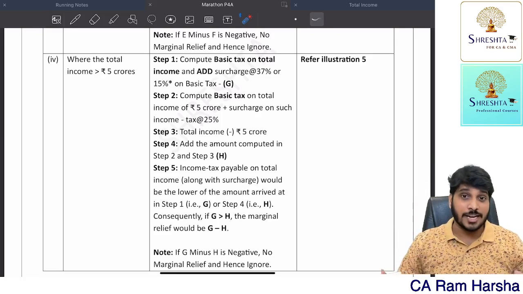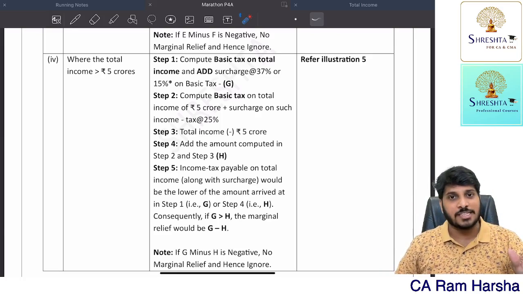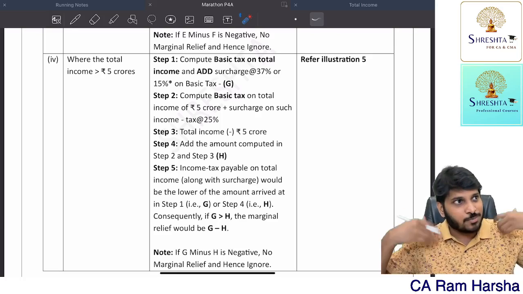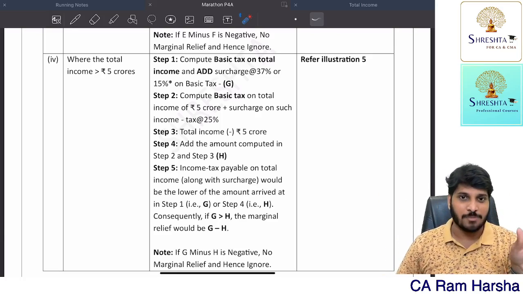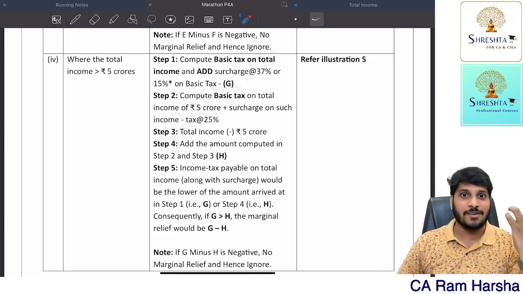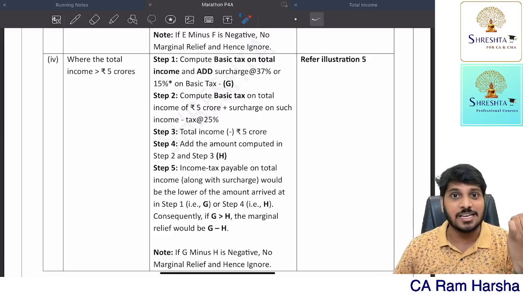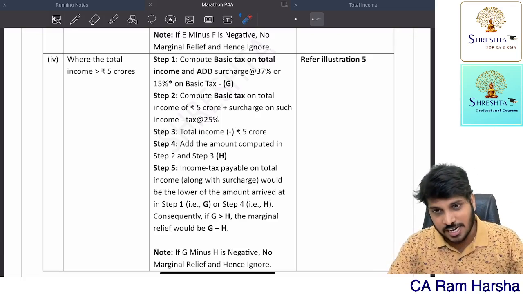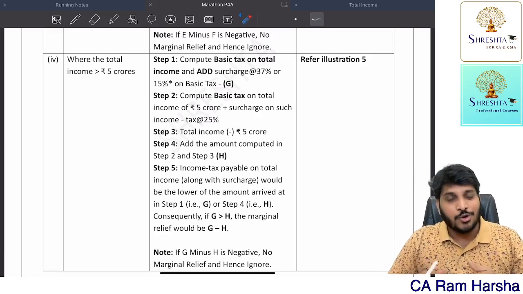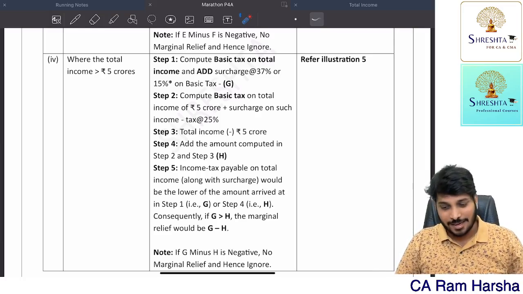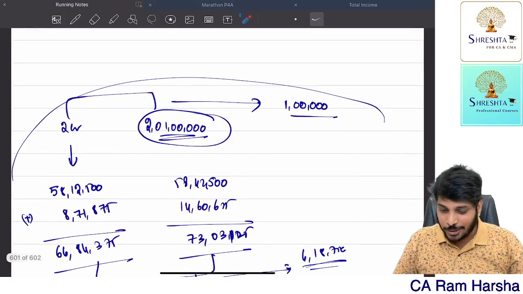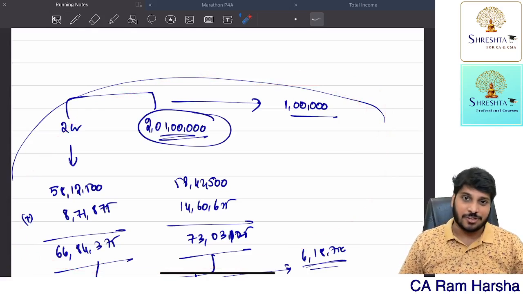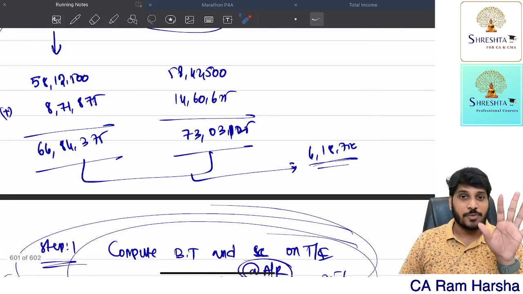If at all you already understood, you are supposed to understand now by this time. You should not be looking for a more detailed example. Now it is not the time for learning everything. This is the time for revising everything. I'm only revising, and in the revision itself, I'm giving you this much detailed information, which means you need to feel happy for that. So this kind of example I took and explained means you need to be very happy for that. That's it. I hope you understood surcharge rates.